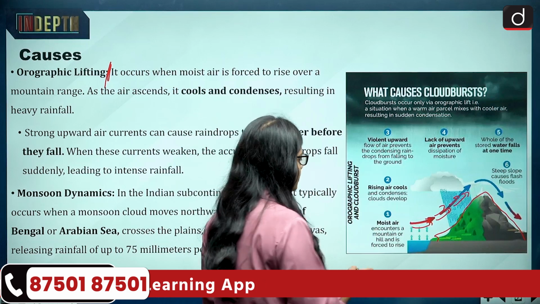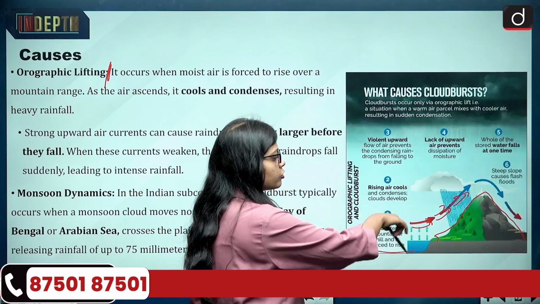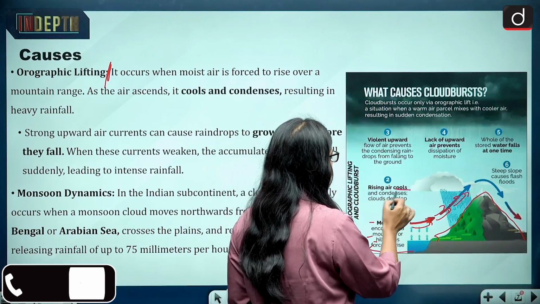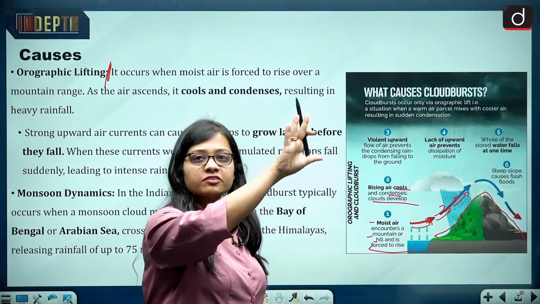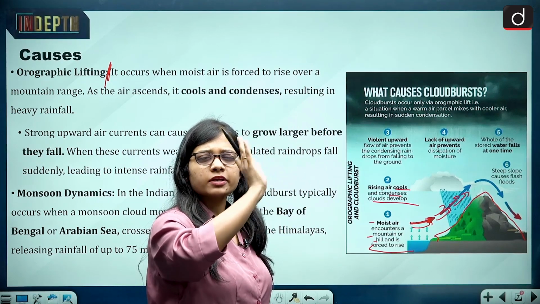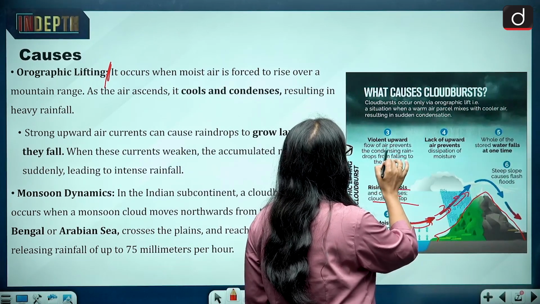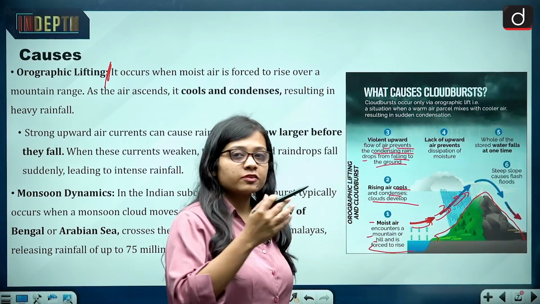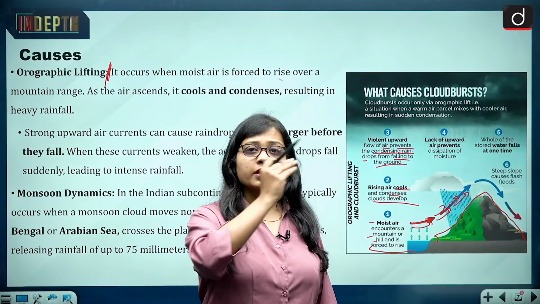Now what happens is that the moist air encounters a mountain or hill and is forced to rise. So the air tends to rise upward. Now rising air cools and condenses, and the development of the clouds takes place. When the air rises up, it becomes cool, cloud formation takes place and the condensation process also takes place. Then violent upward flow of air prevents the condensing raindrops from falling on the ground. So precipitation takes place many a times, but in the case of cloudburst,